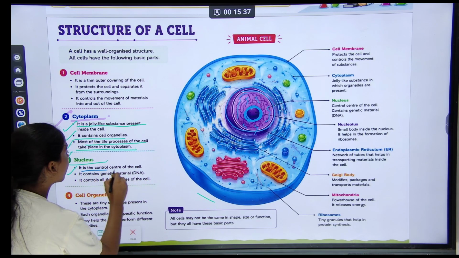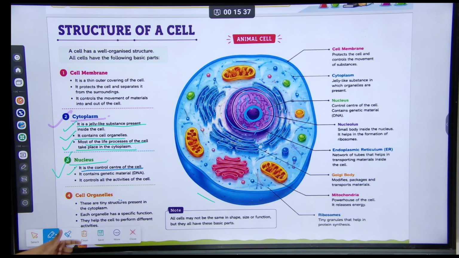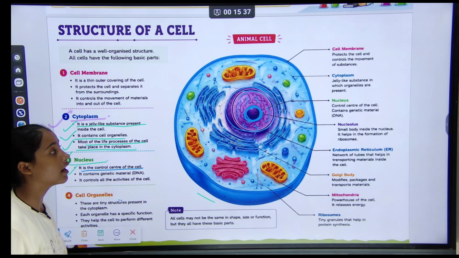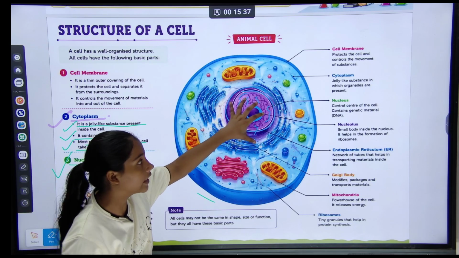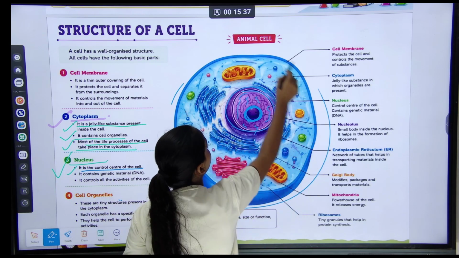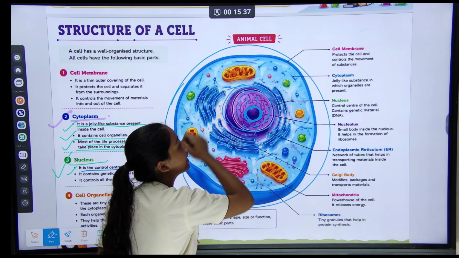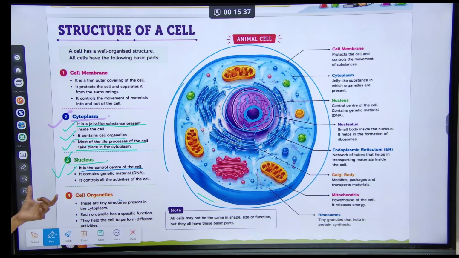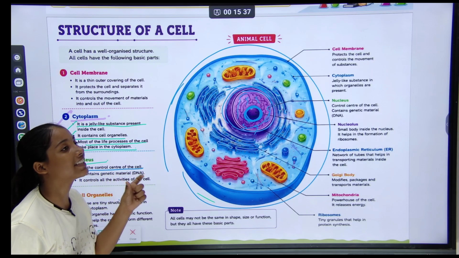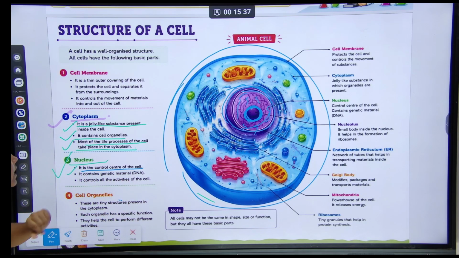Understood? It is the control center of the cell. This is a whole cell, and the nucleus is in the center, and it controls the cell.